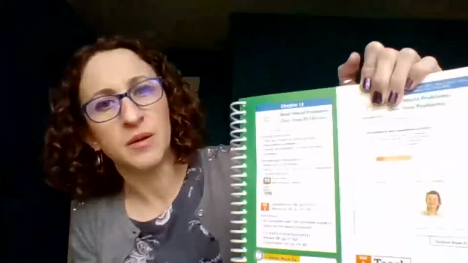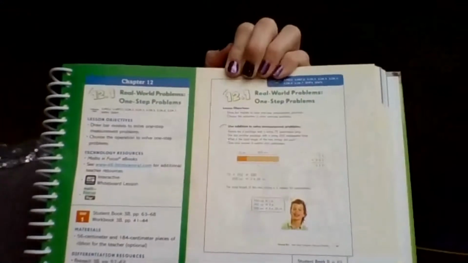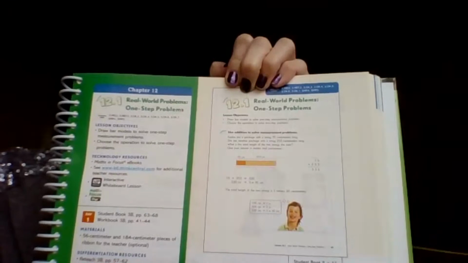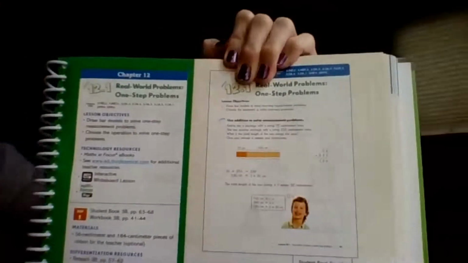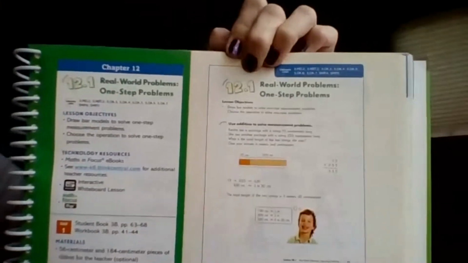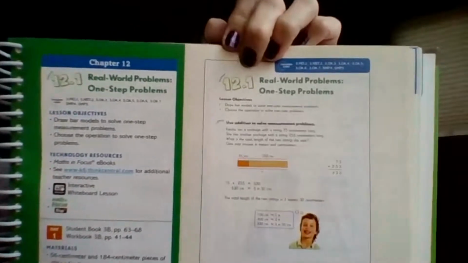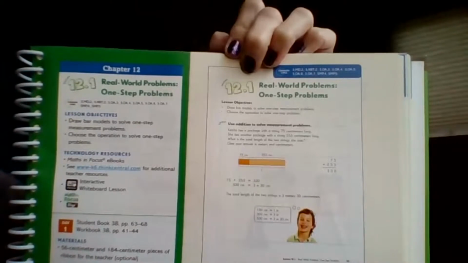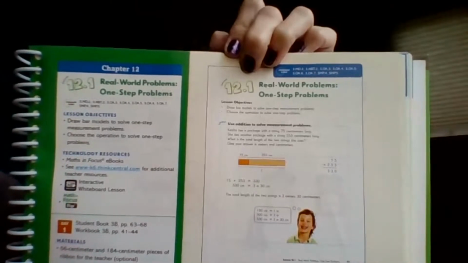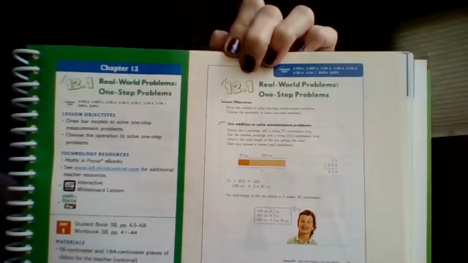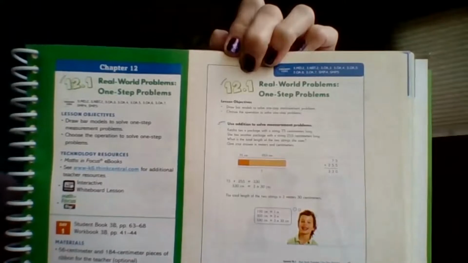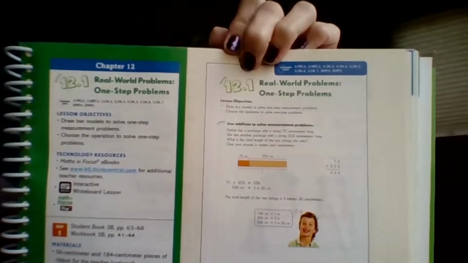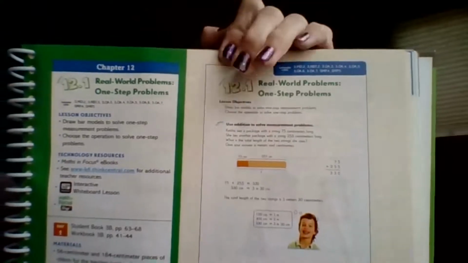Here's the first one. It's an example, so let's look at it together. It says, learn, use addition to solve measurement problems. That's kind of nice when it tells you right away what operation you're going to use to solve that problem. It says, Keisha ties a package with a string 75 centimeters long. She ties another package with a string 255 centimeters long. What is the total length of the 2 strings she uses? Give your answer in meters and centimeters.